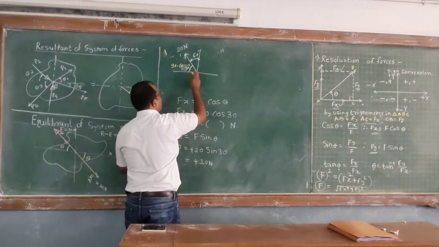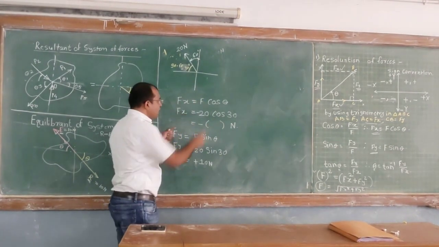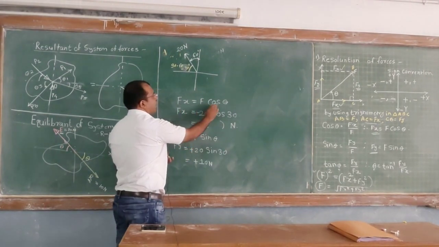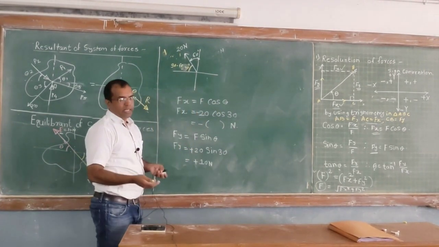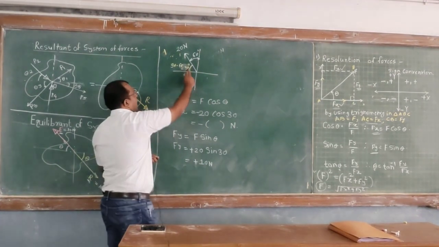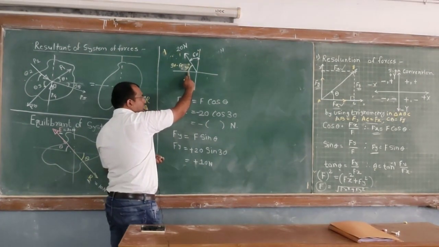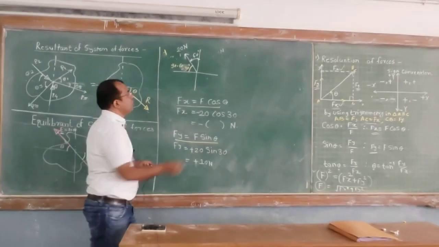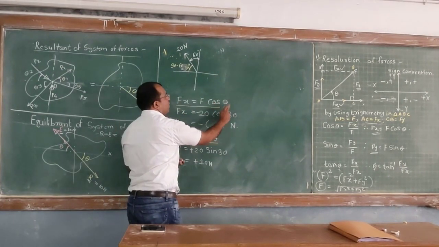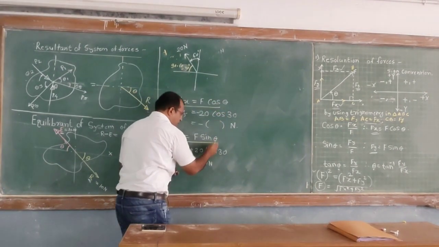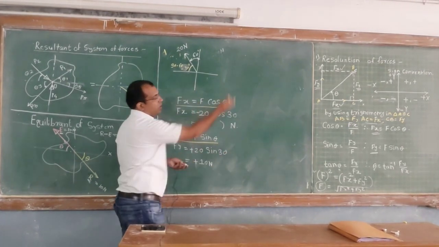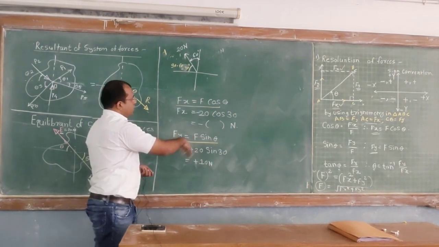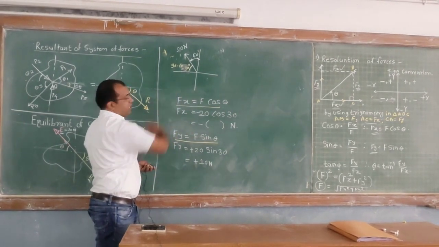So always remember that we have to find out the angle with respect to x, and then use this formula. Otherwise, you have to use f of x is equal to f sine of theta for the other case. So first we have to find out the angle with respect to horizontal, and then use these two formulas. Otherwise, if you want to use this angle, instead of cos it will become sine, and sine becomes cos. By using the same geometry, we can prove this also. From the same method you can solve this problem.